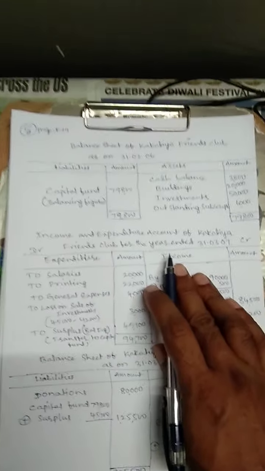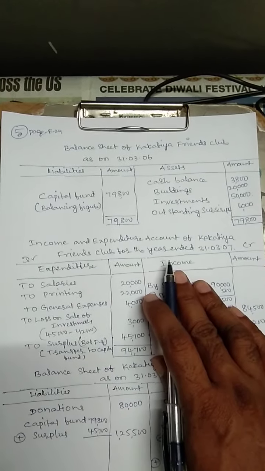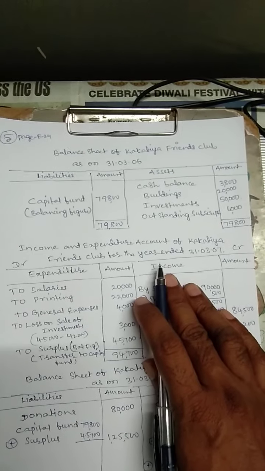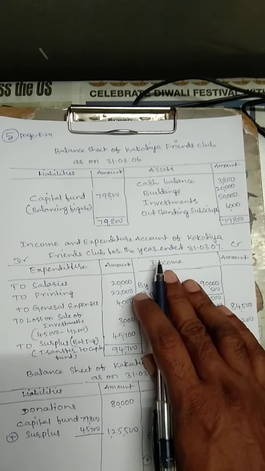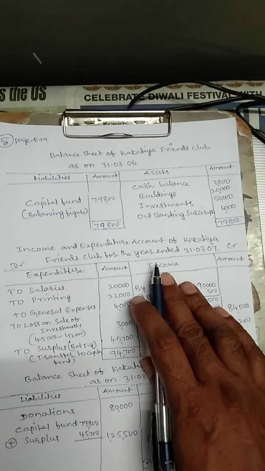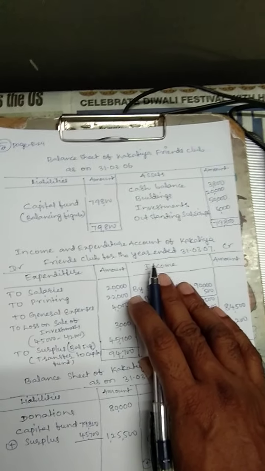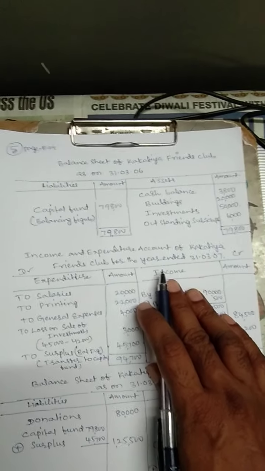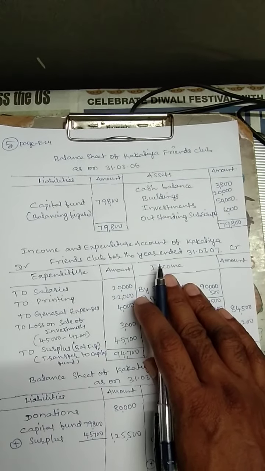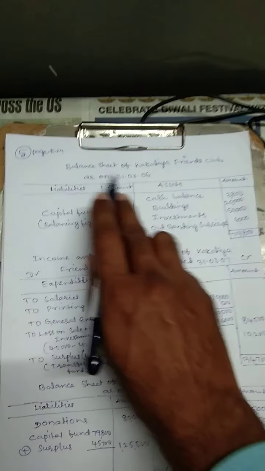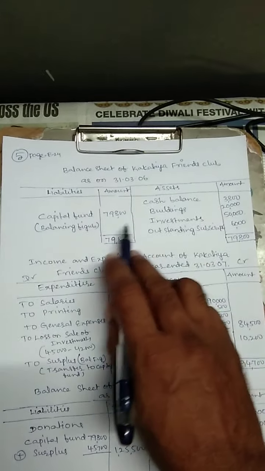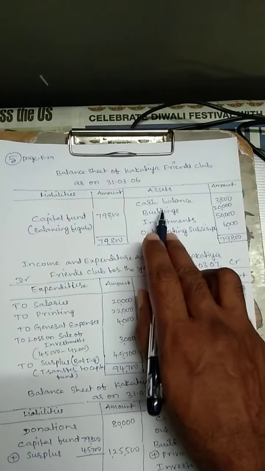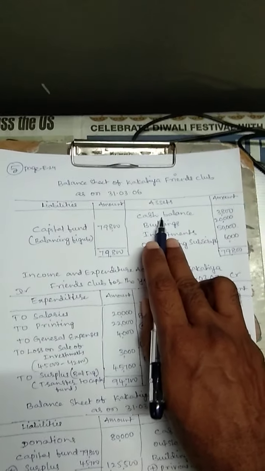Okay, fifth problem from Trivedi book. We are now preparing the opening balance sheet to find the capital fund. For that purpose, we are preparing the balance sheet of Kakatiya Friends Club as on 31st 3 2006. Liabilities, amount, assets, amount. So first of all, asset side, cash balance.